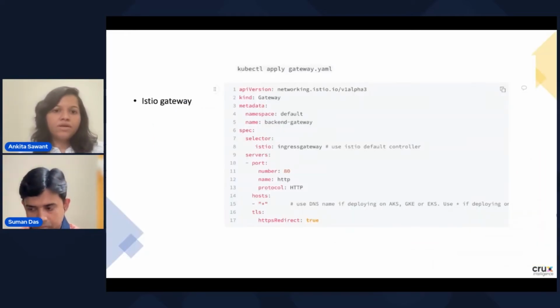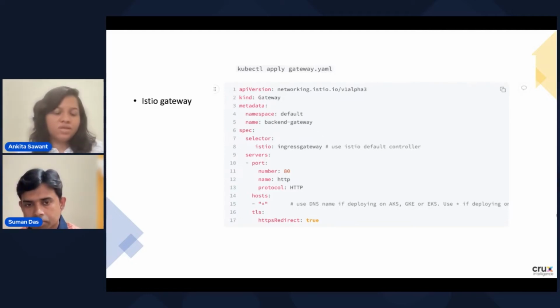Now let's see how we have deployed the Istio gateway. This is how you can create the Istio gateway. Here we have exposed this gateway at port 80, but this is just the sample application which we are showing here. For the production clusters, we have exposed this gateway at port 443, that is the HTTPS port. And I would recommend that you should also use port 443 in your production environment. Apart from that, we have used the host as a star here because we want you to be able to run this sample code on your local machine.